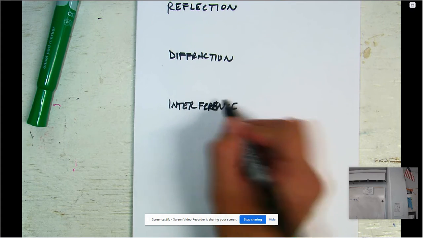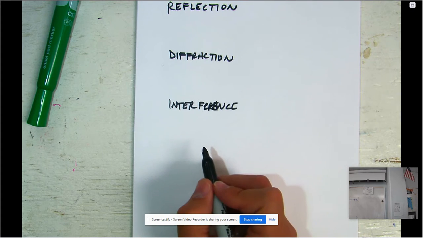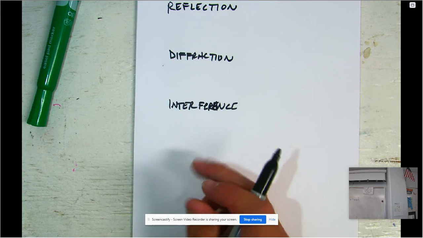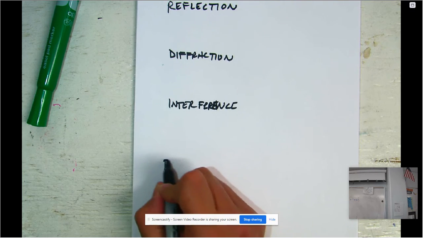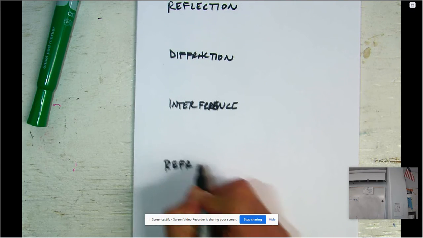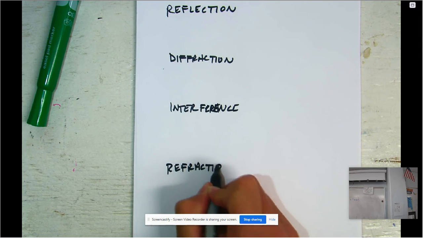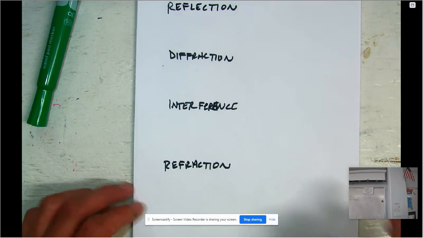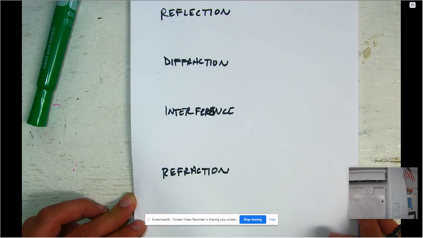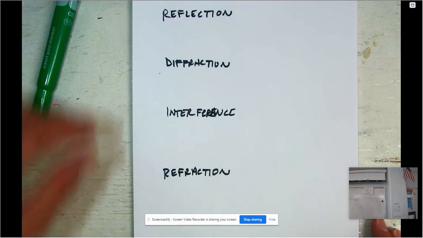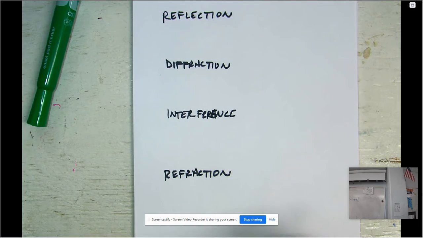So reflection, diffraction, interference, and refraction. So we're going to take a look at each one of those.